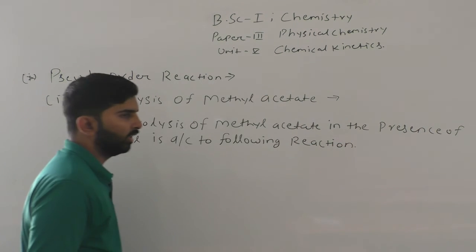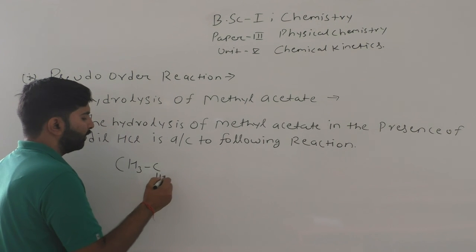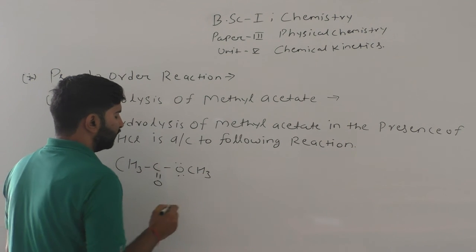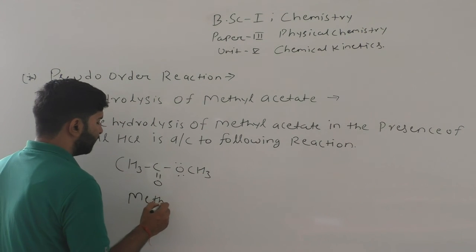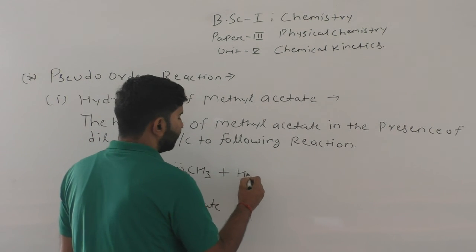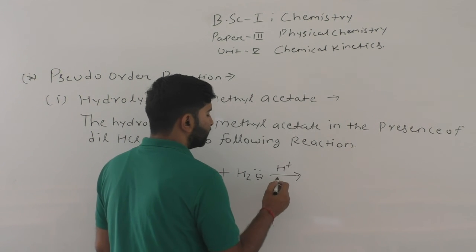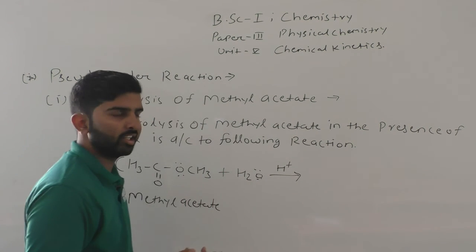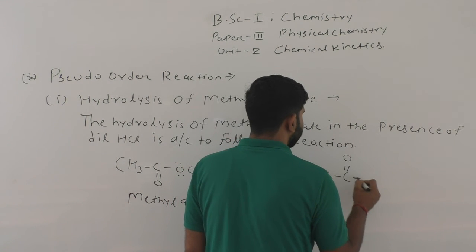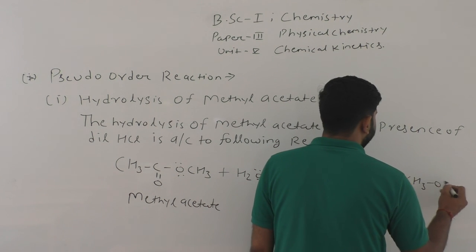CH3 C double bond O CH3 (OCH3), this is methyl acetate, which hydrolyzes in the presence of dilute HCl, or we can write H plus. It gives acetic acid and methyl alcohol.